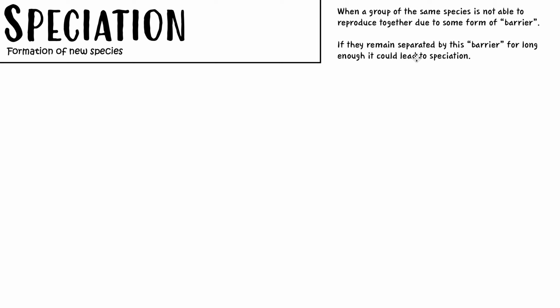So the first thing we need to talk about is speciation. Now speciation, as the name implies, is formation of a new species. Now the tricky thing is to understand how speciation happens, okay? So essentially focus on this sentence here. Speciation is when a group of the same species is not able to reproduce together due to some form of barrier, okay? And if this barrier remains, or they remain separated by this barrier for a long enough period of time, it could lead to speciation.